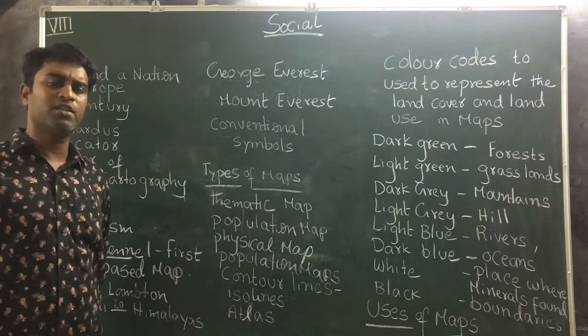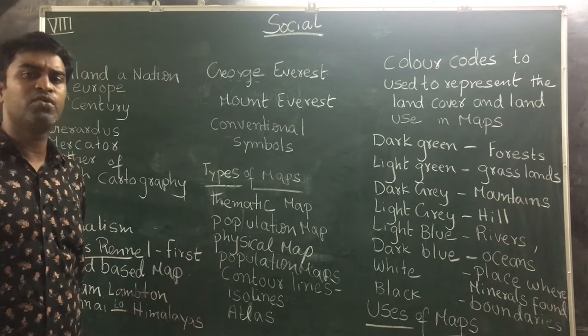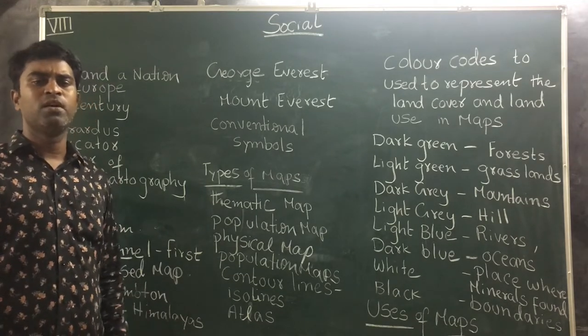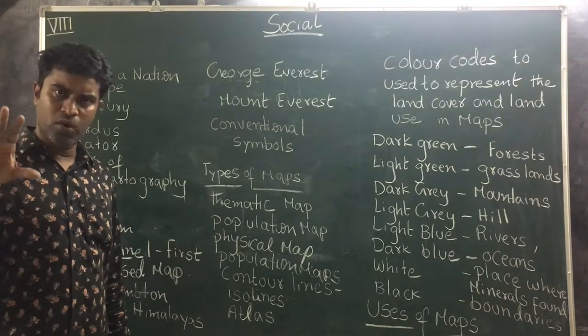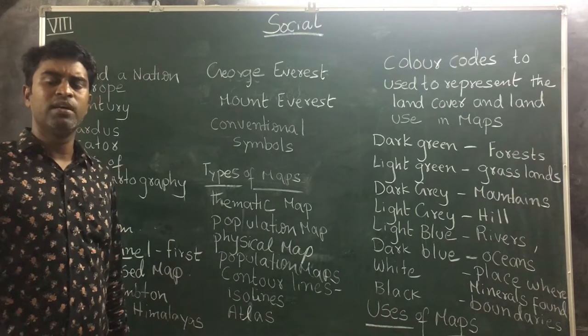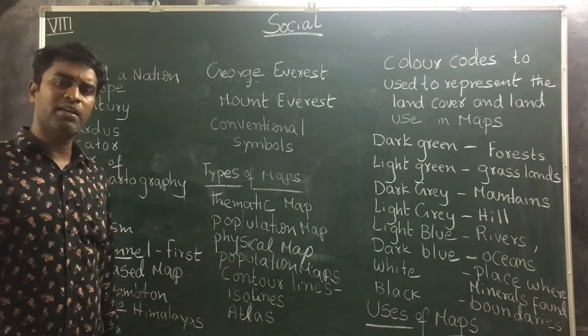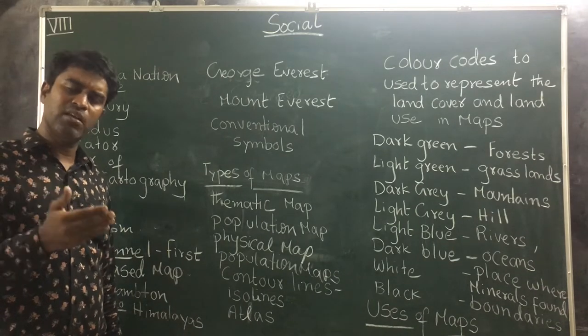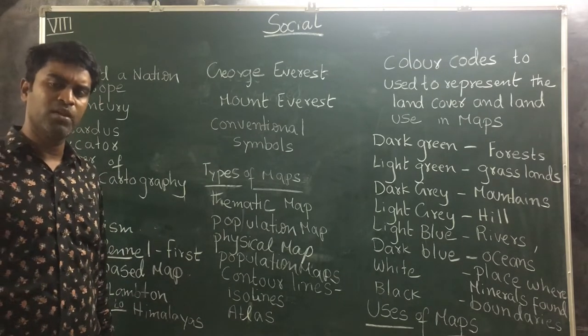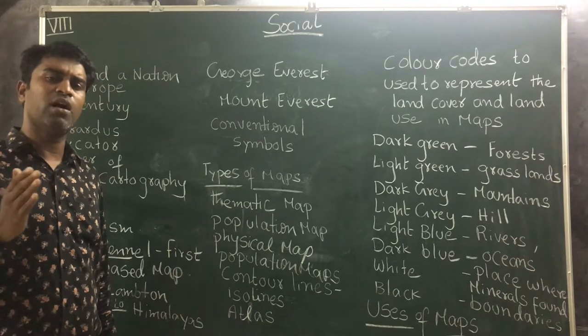There are so many types of maps. In that, I am going to say a few types of maps. The first one is political maps. What is a political map? These maps show continents, countries, states, districts. Then physical maps. What are physical maps? Physical maps are maps which show mountains, rivers, all those.